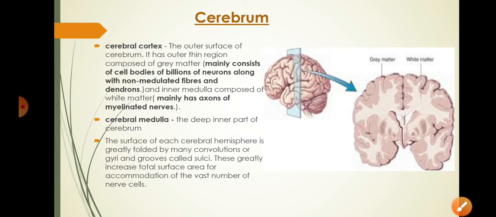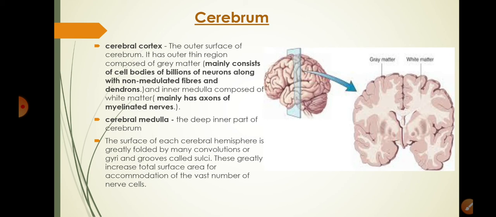Gray matter mainly is made up of cell bodies or cytons of billions of neurons, along with non-medullated fibers and dendrons. And medulla, which is composed of white matter, has many axons of myelinated nerve fibers. The color difference can be clearly seen. Outer is gray matter and inner is white matter.